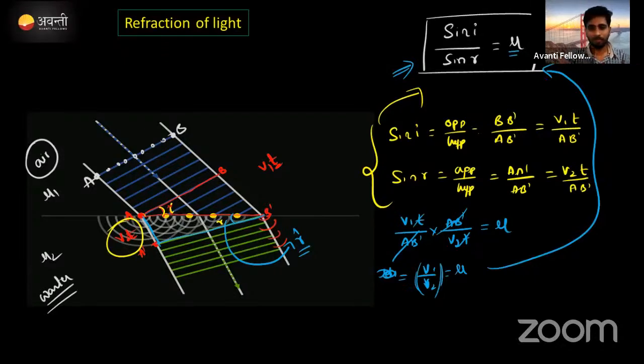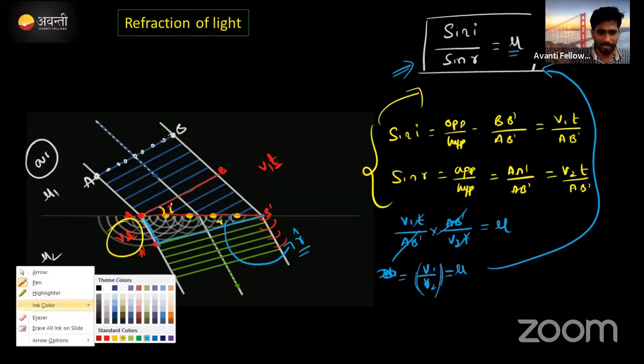C1 by C2 or V1 by V2 is nothing but the refractive index. होता है ना, refractive index के लिए एक formula लिख दिए थे हम, पता है ना? We are measuring the speed of light in the second medium with respect to the first medium, right? Then we can say this, or else we can write it like this also.